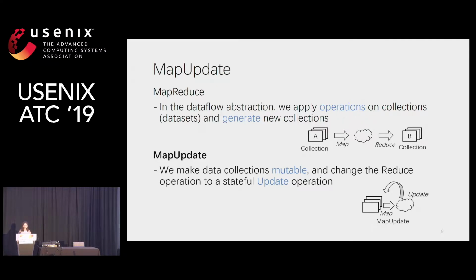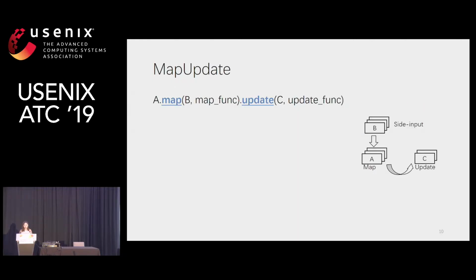But in MapUpdate, we make data collections mutable. We change the functional reduce operations into a stateful update operation. A MapUpdate program may look like this form with two key operations, map and update.